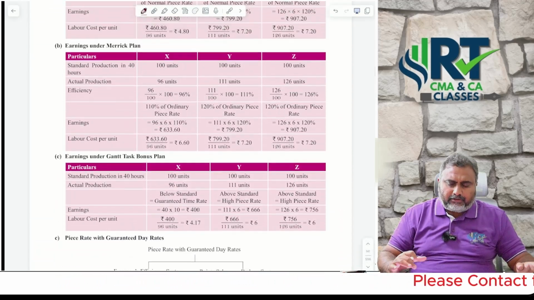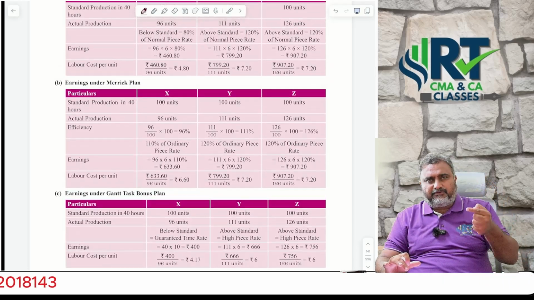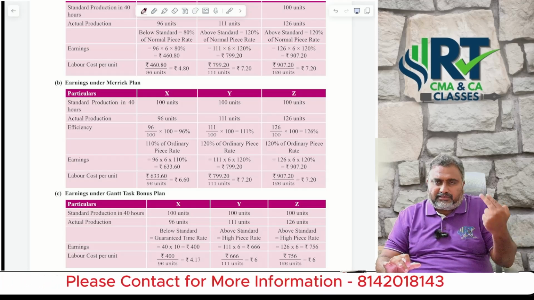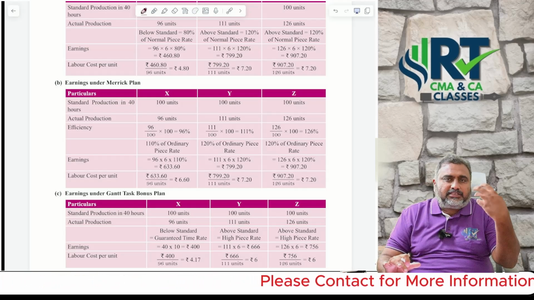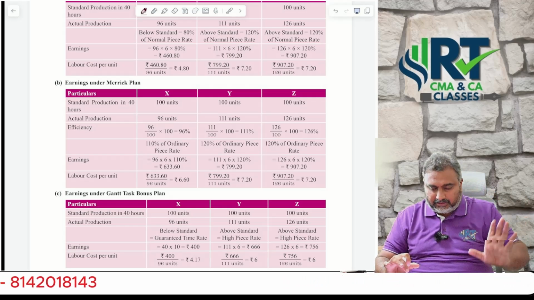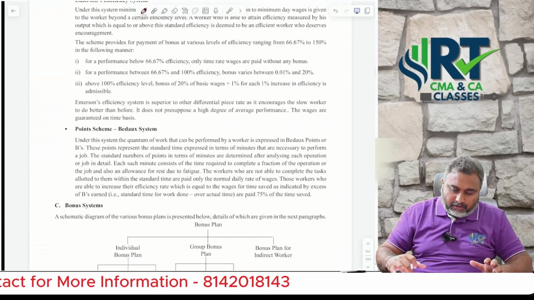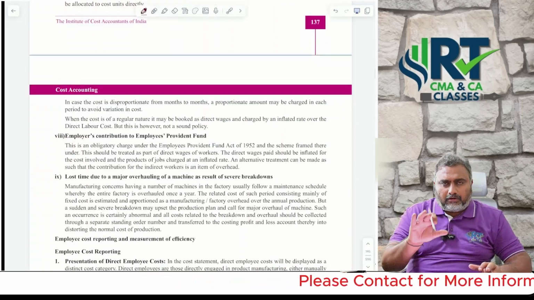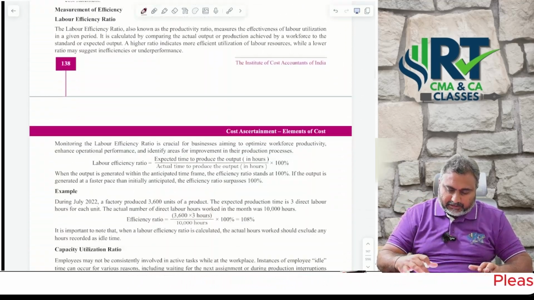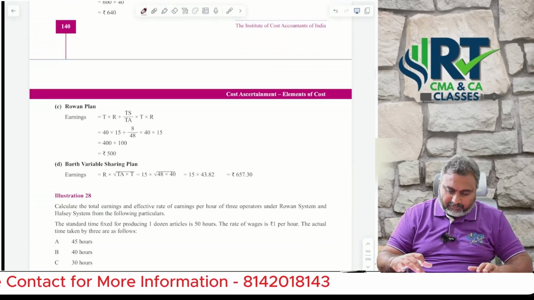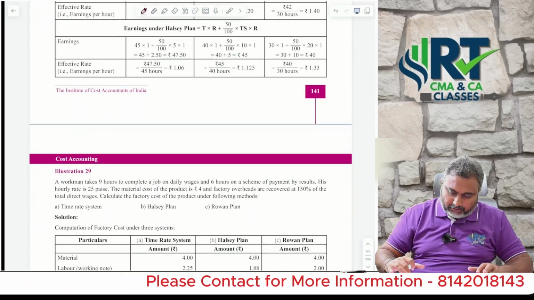So there, try to do at least one problem based on different formulas like Taylor, Merrick, Gantt, Emerson's efficiency. For each formula, try to solve at least one problem. And later on, wherever you see Rowan and Halsey based problems, try to solve all of them if your time permits, or otherwise focus on the contents I am giving you now. Just focus on those questions.